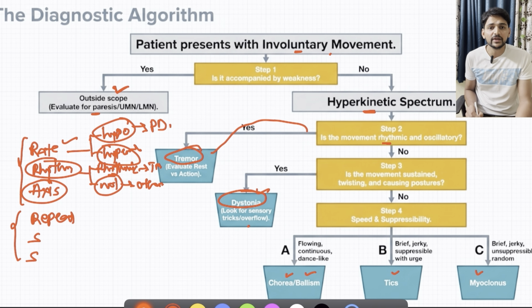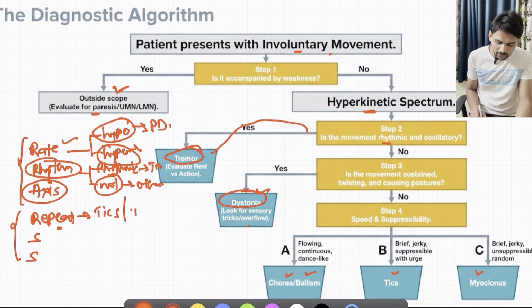When you have seen that the movements are in multiple axes, then you just focus on whether these movements are repetitive in nature or not. For example, you have seen these movements in a patient, then you will call your friend and tell them to just focus on this patient, you will see this particular type of movement. Whatever you have observed, similar type will be repeated or not. That should be the thing to focus. So if it is a repetitive type of movement, it will be either tics or tremors.